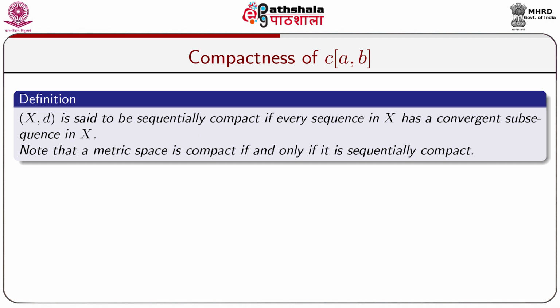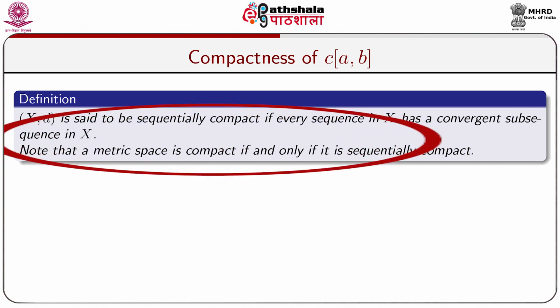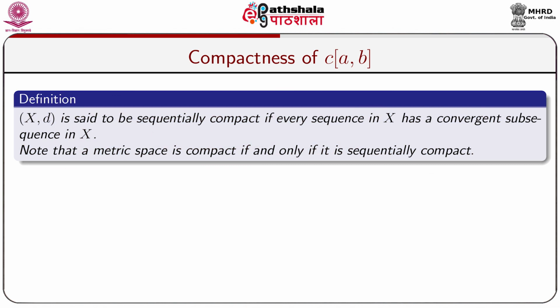That means, if we choose any sequence in X, we can get a convergent subsequence of that sequence. Note that a metric space is compact if and only if it is sequentially compact.